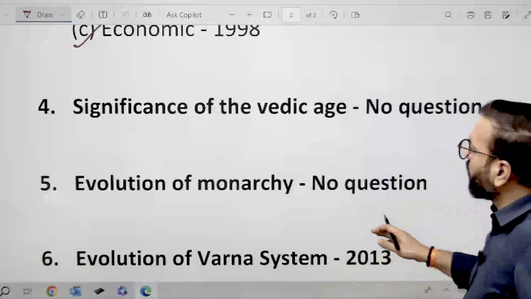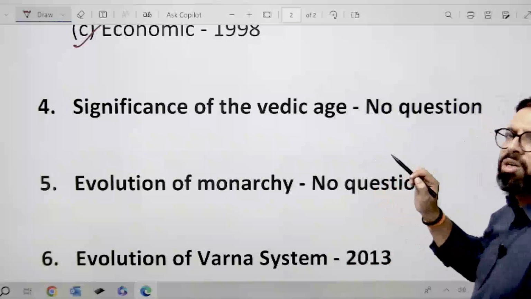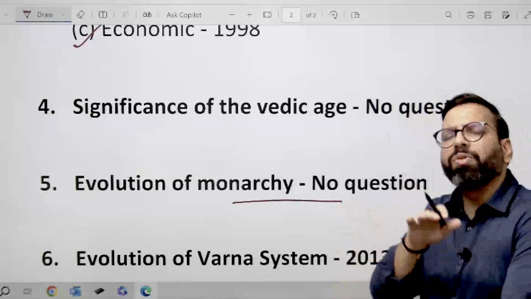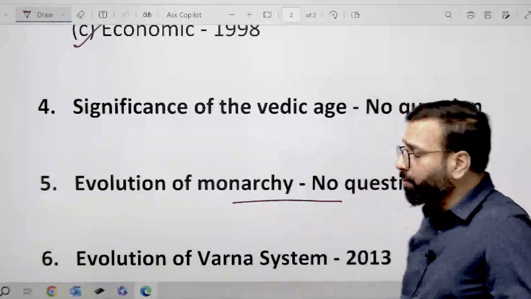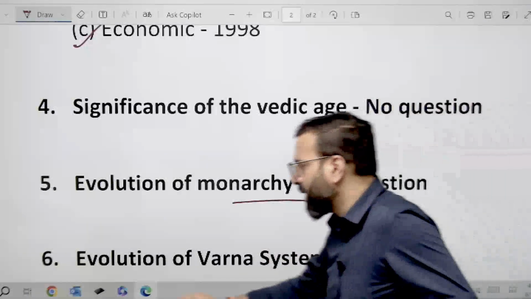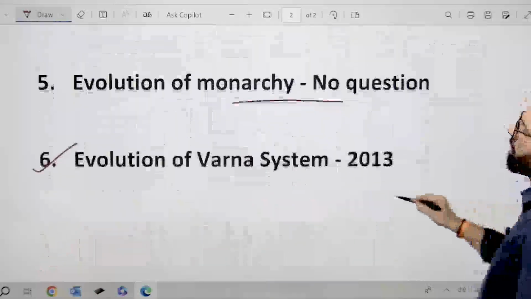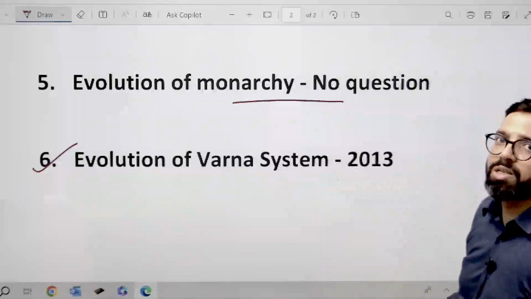Although we have not seen any direct question from this evolution of monarchy, yes, we will have a basic discussion on it. Evolution of Varna system. Yes, UPSC has asked a question in 2013 from this subheading, that is evolution of Varna system.